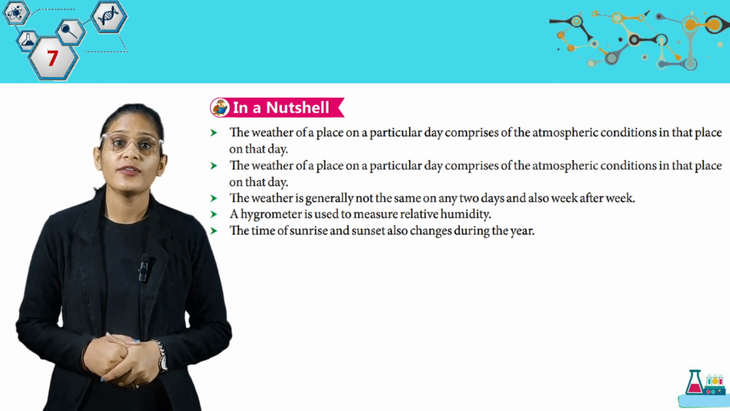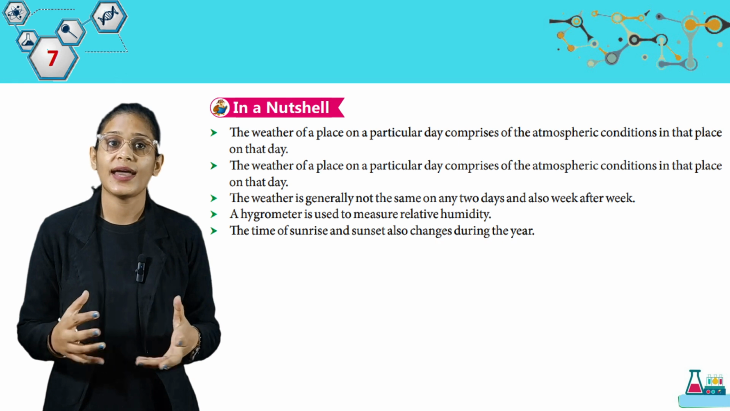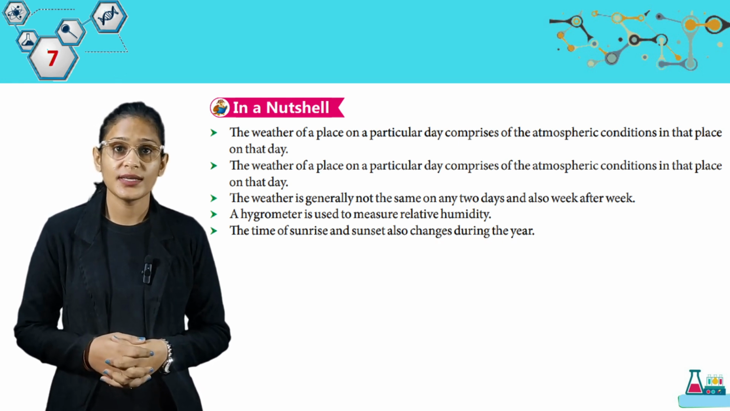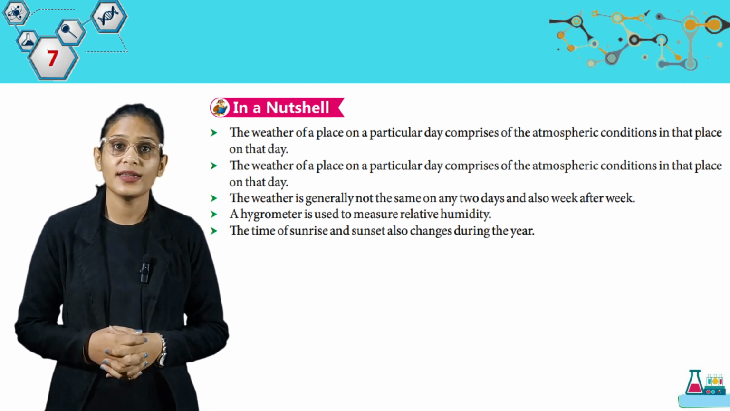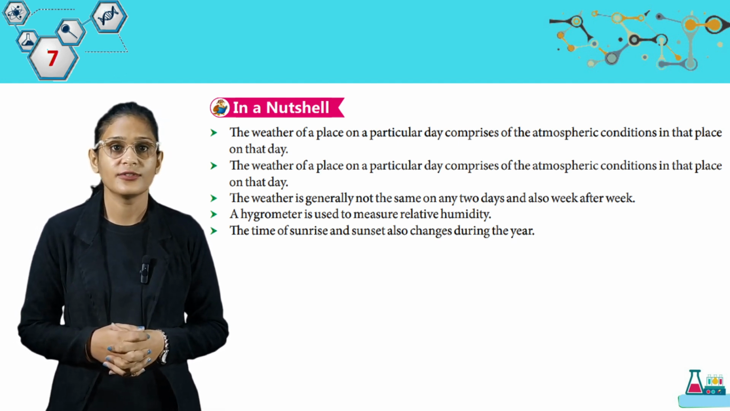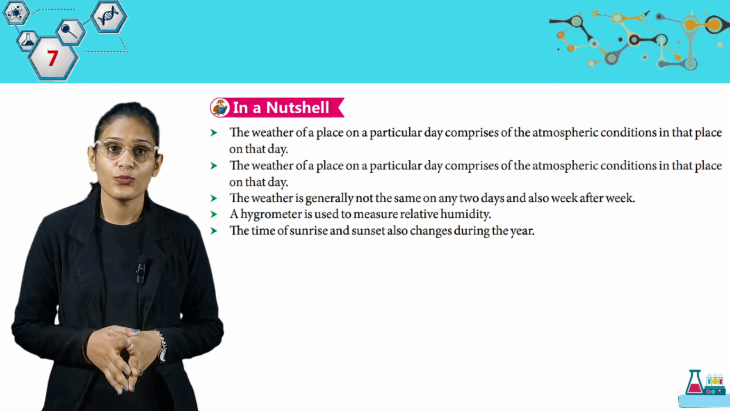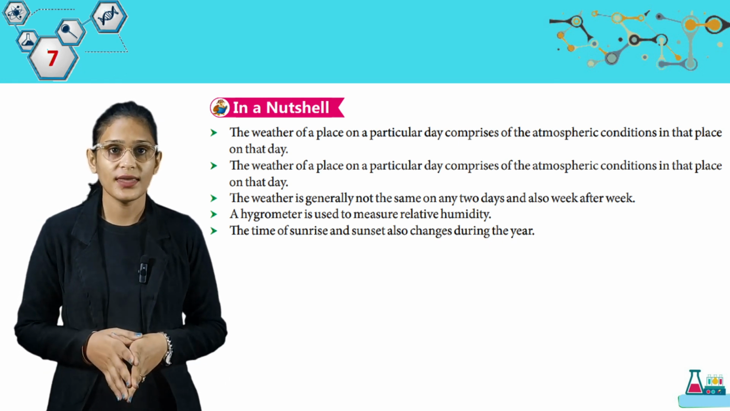The weather of a place on a particular day comprises of the atmospheric conditions in that place on that day. The weather is generally not the same on any 2 days and also week after week. A hygrometer is used to measure relative humidity. The time of sunrise and sunset also changes during the year.